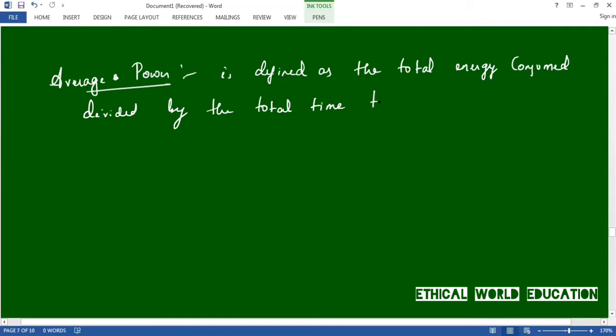In simple language, we can say that the average power is the average amount of work done or energy converted per unit of time.